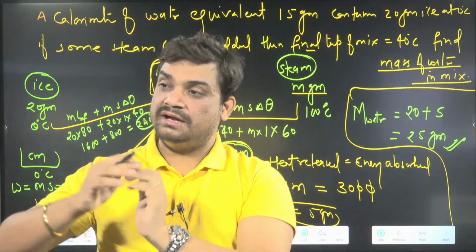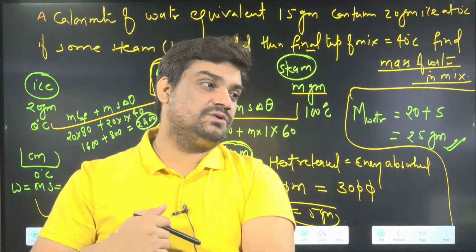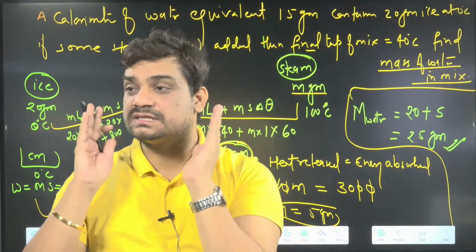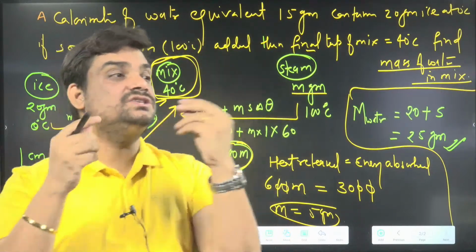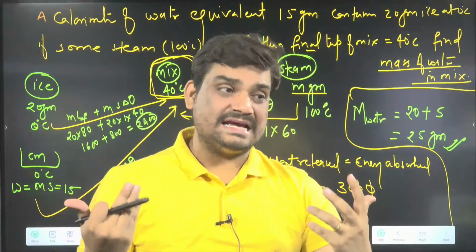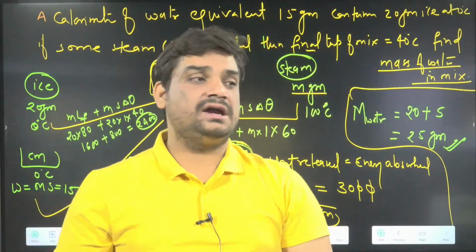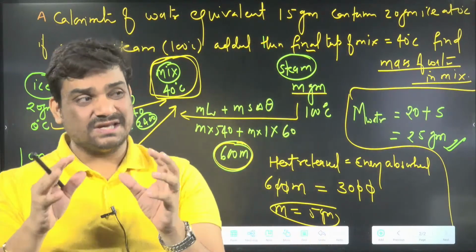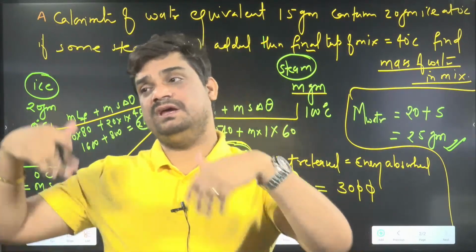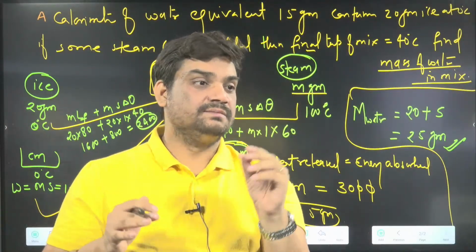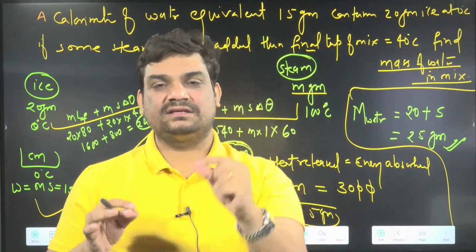Mainly questions will be coming in work power energy. Here we have to do simple things: change of KE can be converted to heat, change of PE can be converted to heat, and rotational energy also can be converted to heat. Just a basic question, because detailed questions will be in work power energy. We will cover how these things are going to be there. So we have to relate basic things.